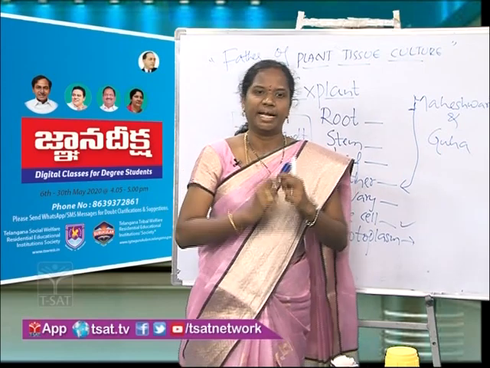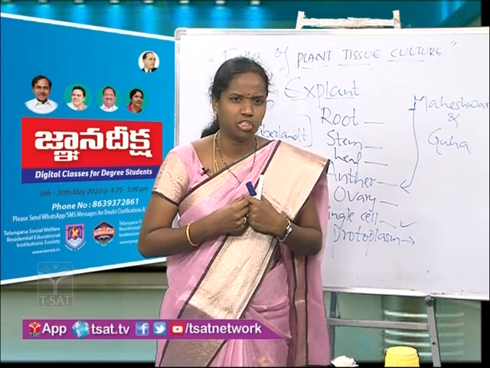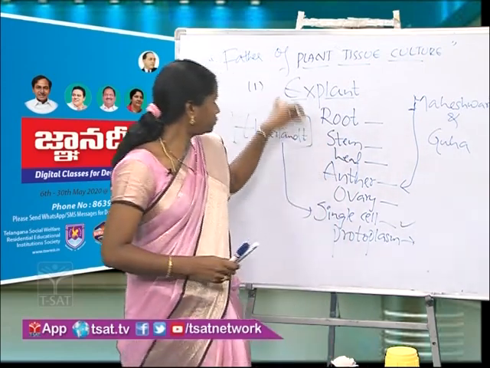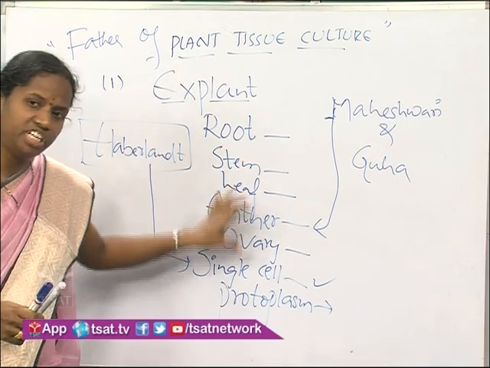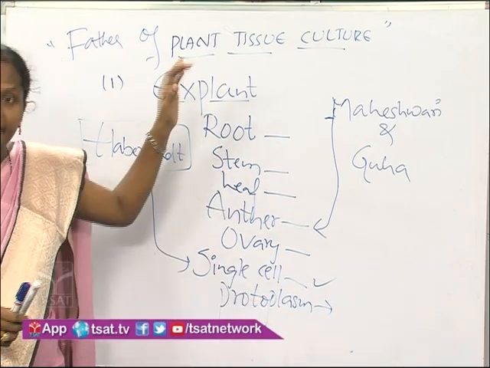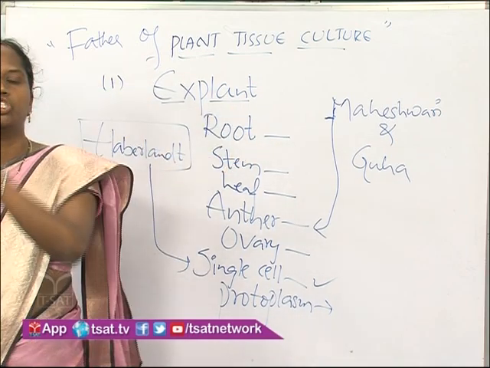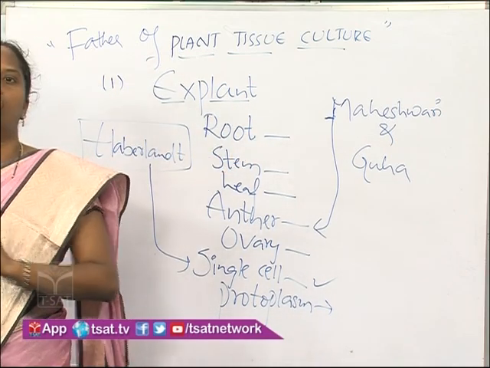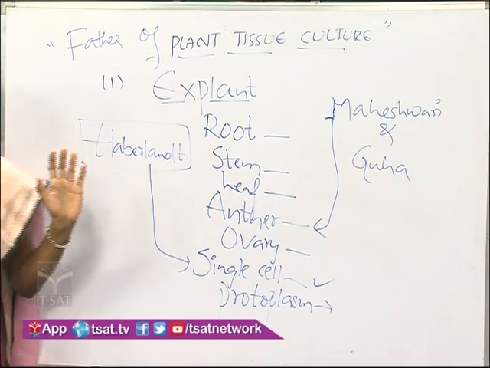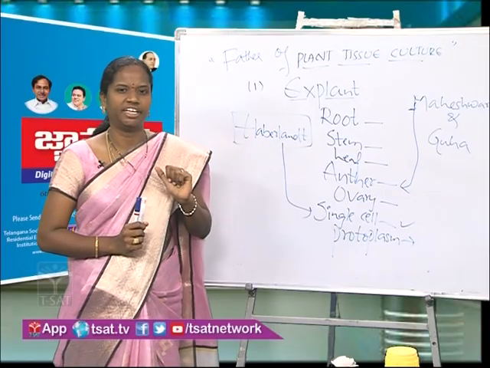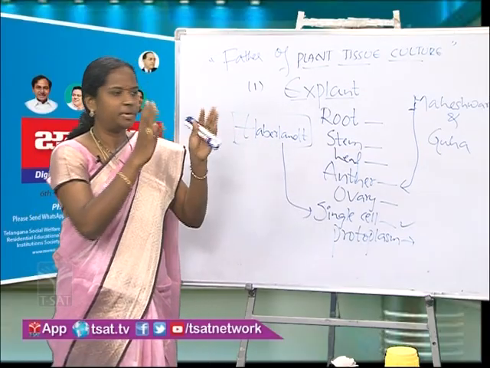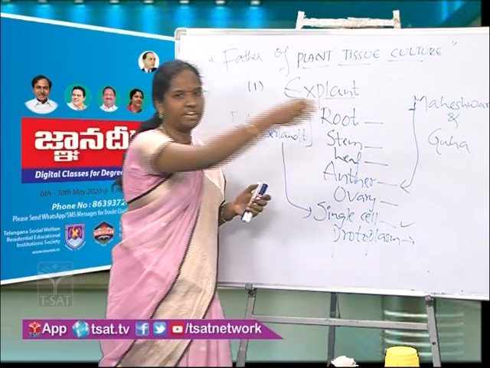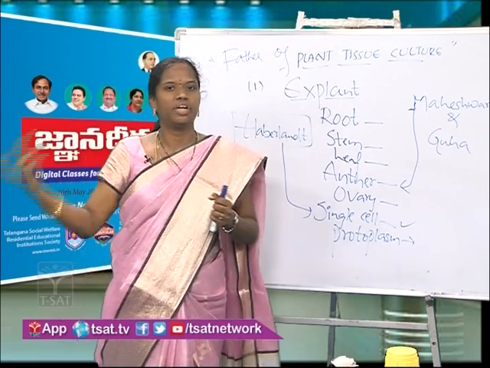Okay, right. So what we understood from the plant tissue culture is that here we can use any one of these parts as an explant in order to produce a complete plant. That is called an explant. Okay, this is the first step in plant tissue culture. Now our explant we have chosen as a leaf. Imagine we have taken a leaf. What we have to do next?